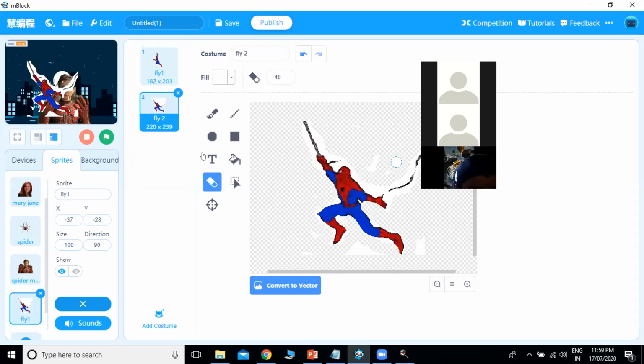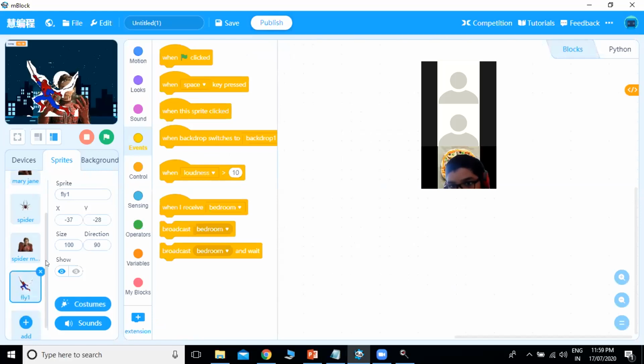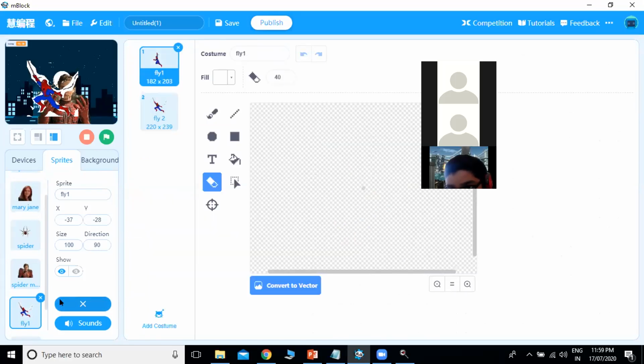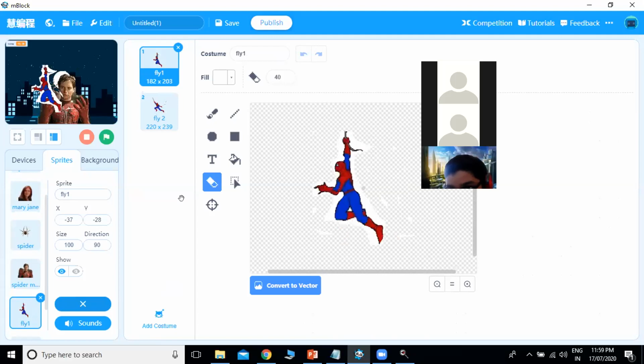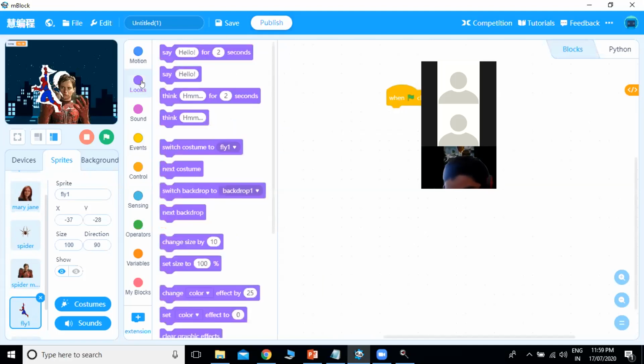So you have to do it really properly. Erase everything which is there around other than the sprite. And then this. Okay. So now we will program for this one. So first thing we have to say that when green flag is clicked, this will be hide.